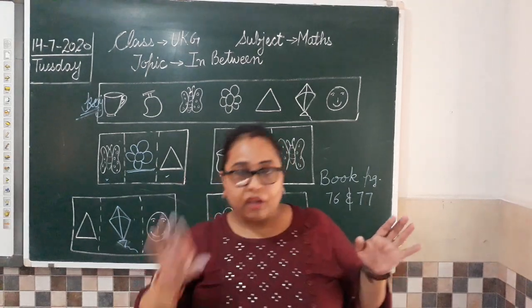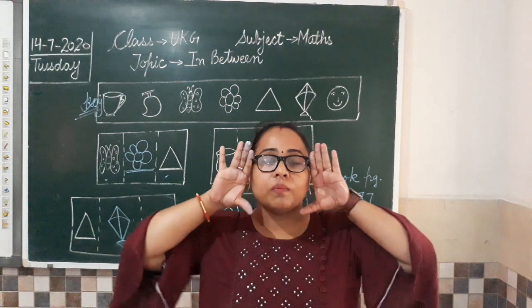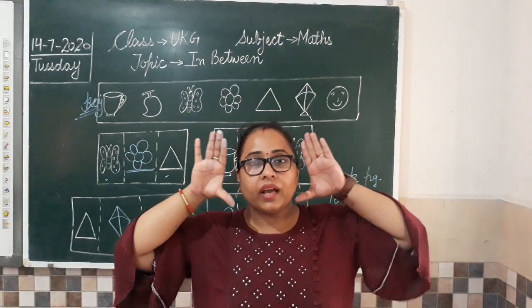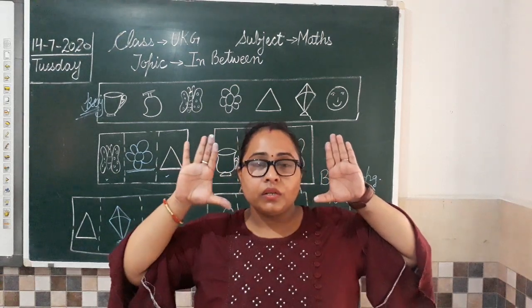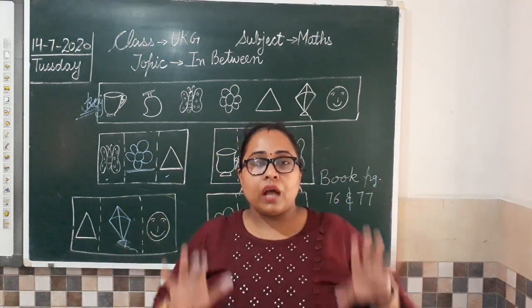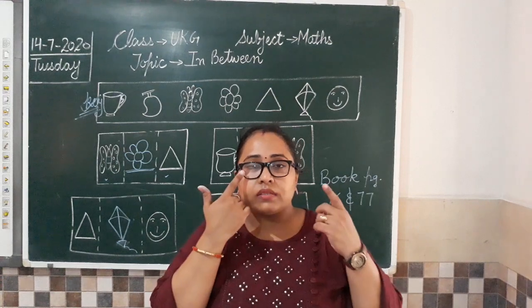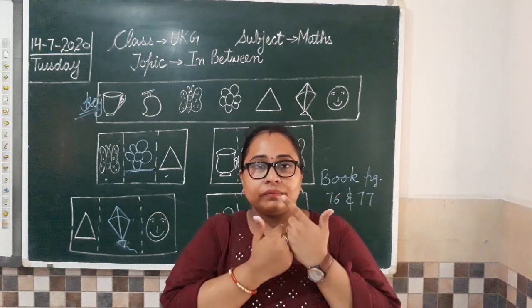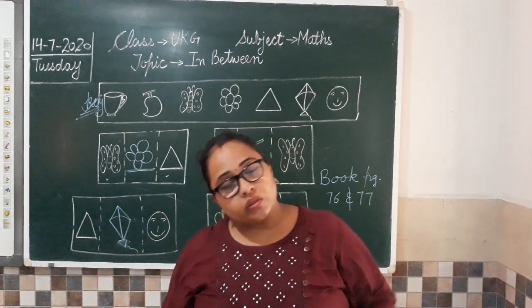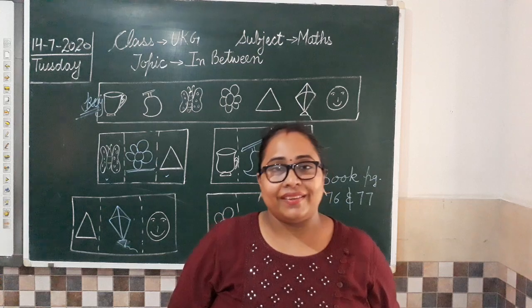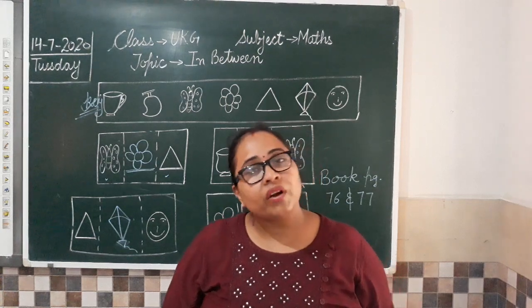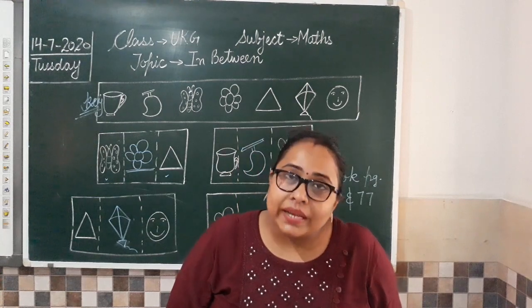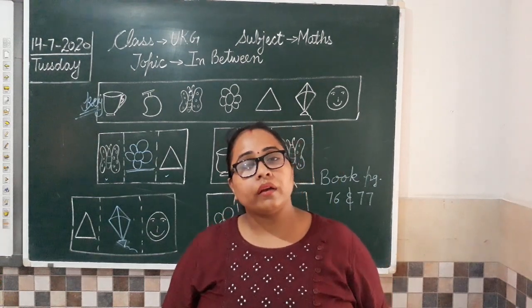Now I have one hand here, one hand here. So my face is in between my hands. एक हाथ इधर है, एक हाथ इधर है, और बीच में face है ना मैम का. So just remember it like this. Now one thing more I tell you. One eye is this side, one eye on this. तो हमारी nose क्या है? बीच में है ना? Isn't it? In between. So this is how we have to learn things. Clear all? I hope you have understood this concept. In case any doubt, I am telling you again. Please let me know so that I can take the topic again.